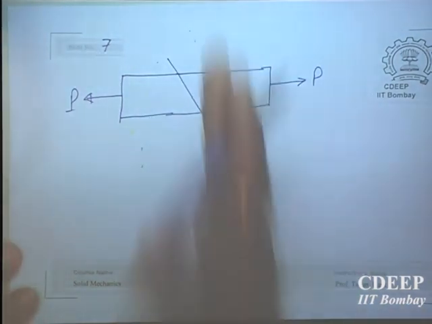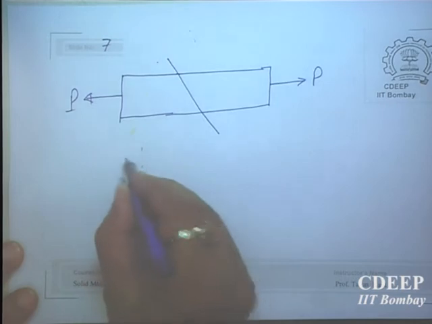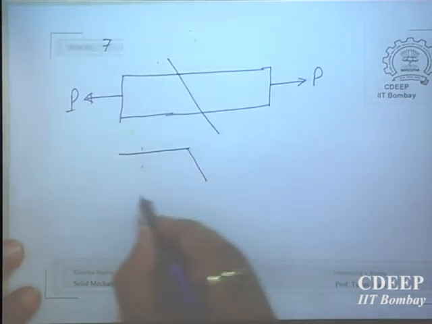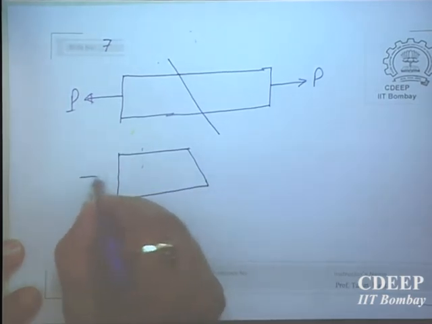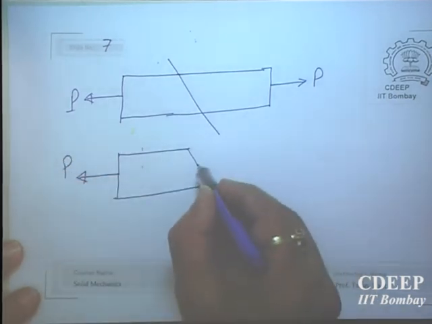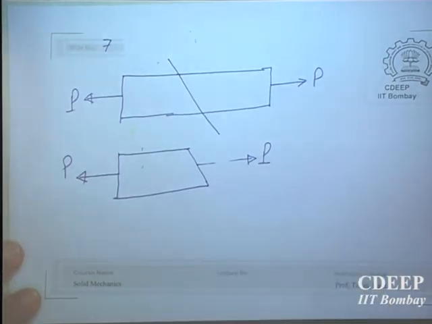I am not taking a plane normal to the axis. So now my first free body diagram is like this. Of course, here the resultant force must be P. Then only it will remain in equilibrium.